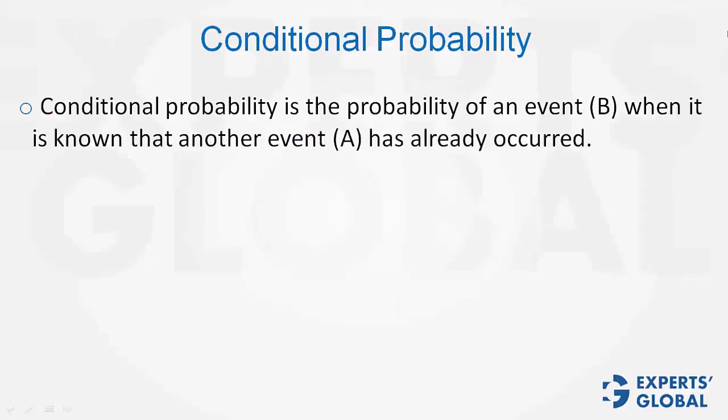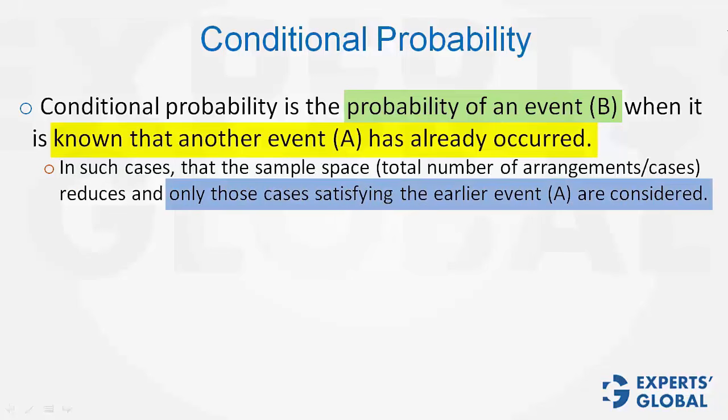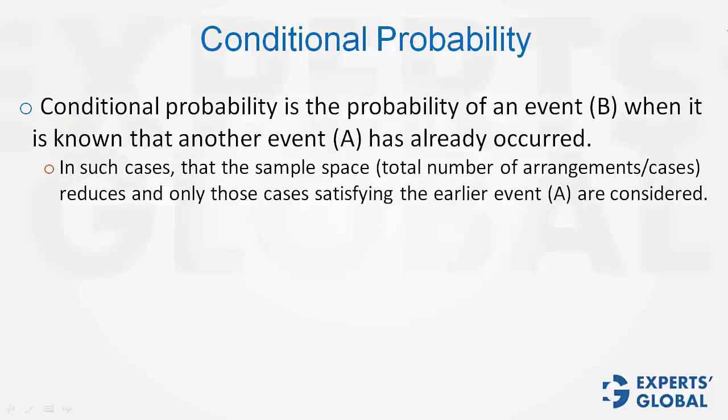Conditional probability represents the probability of an event B when it is known that another event A has already occurred. In such cases, the sample space is not the total number of arrangements or cases. Rather, it is only those cases which satisfy the first event. Let's understand it through an example.